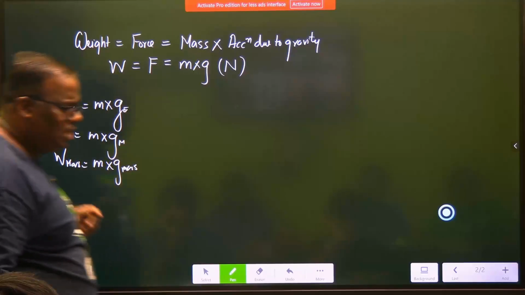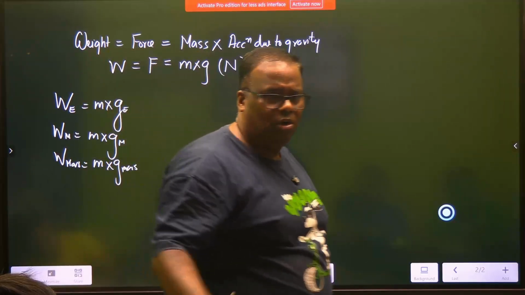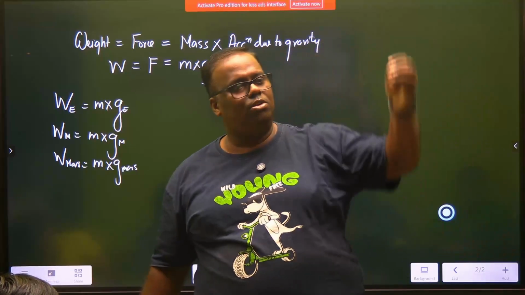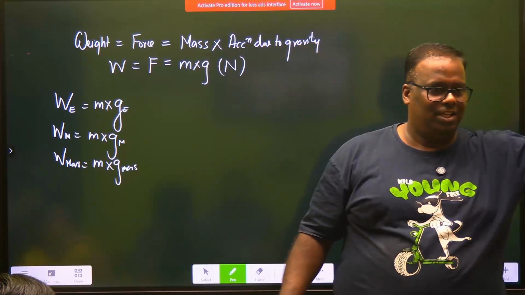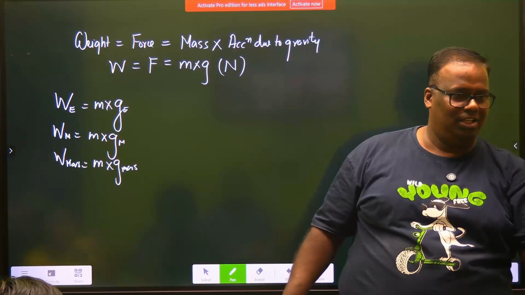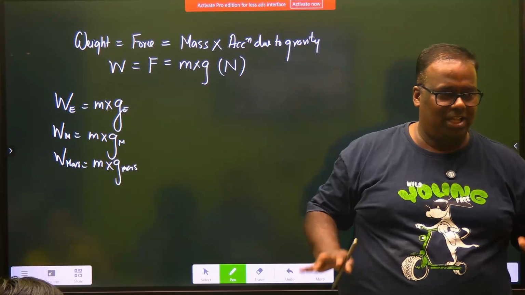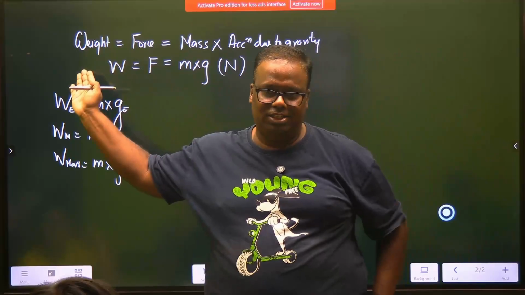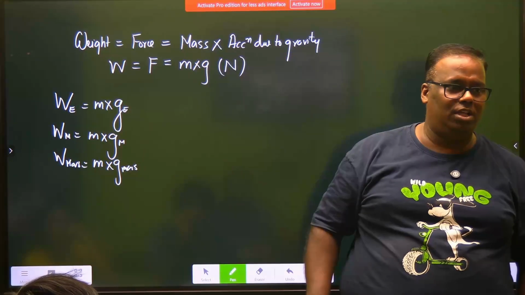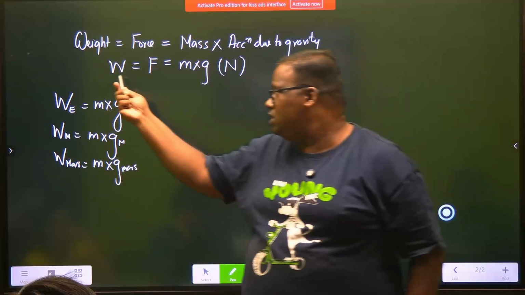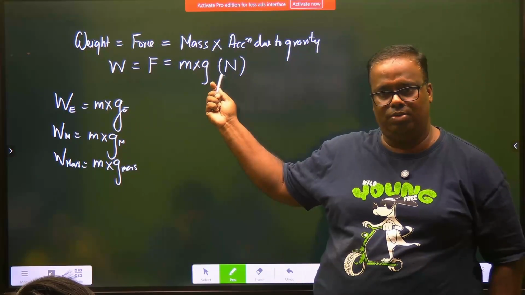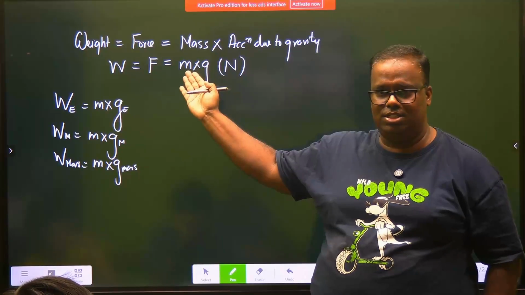But if you even say that the weight of a body as measured on any celestial body is the force of gravity with which that celestial body is attracting the body. So this is very generic. So the weight of a body on Earth is said to be the force by which Earth is attracting the body towards its center. And since weight is a force, it is given by the product of mass and acceleration due to gravity. Mass never changes.